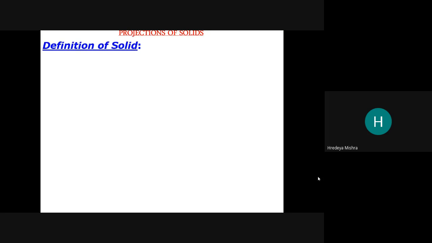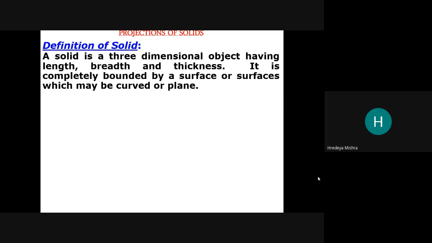Now, the definition for the projection of solid. A solid is a three-dimensional object having length, width and thickness. This thickness is going to play an important role here, because without thickness a solid is just a plane, not a solid.